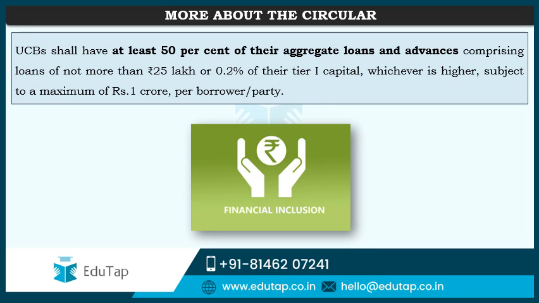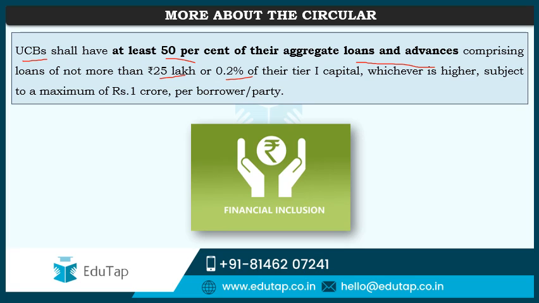Now friends, the intention of this circular is manifold. It talks about many different points. It talks about exposure limits and it also talks about financial inclusion and it talks about priority sector lending. So this circular also states that urban cooperative banks shall have at least 50% of their aggregate loans and advances comprising loans of not more than rupees 25 lakh or 0.2% of their tier 1 capital, whichever is higher, subject to a maximum of rupees 1 crore per borrower or per party.